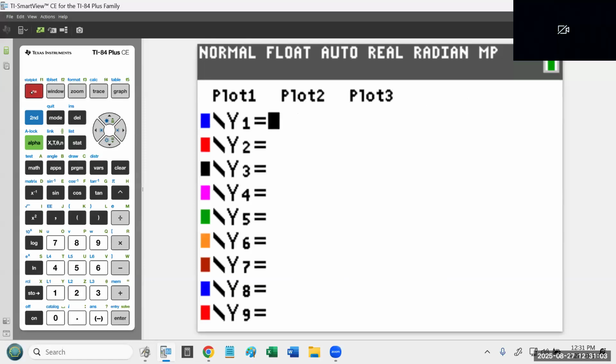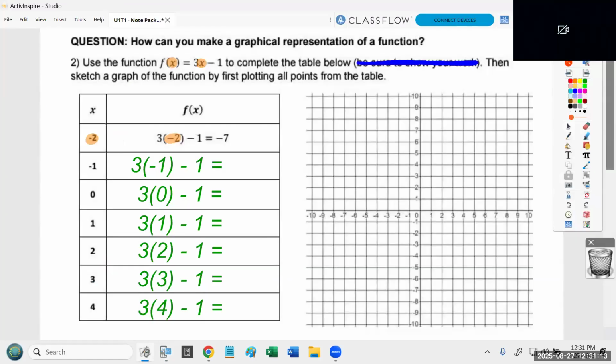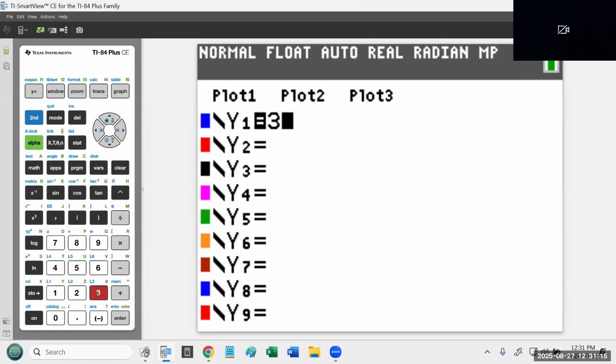All right, so go to y equals. That's the top left button. That's the button you go to when you want to type in a function. Now, what I want to type in is 3x minus 1. So I hit 3. Then remember, the X key is next to the alpha button. So I hit that button with the X and T and all that craziness. That gets me my X. And then I subtract 1.